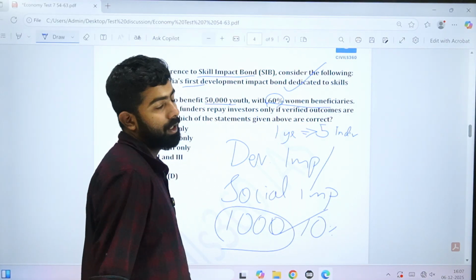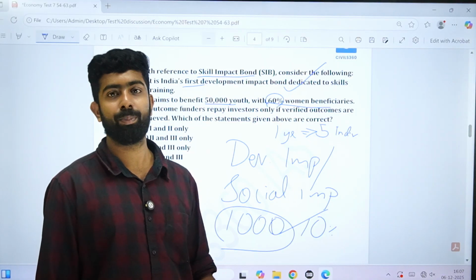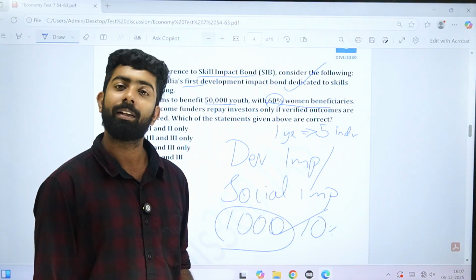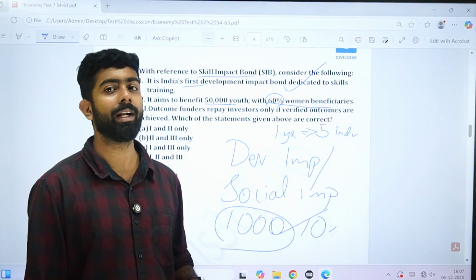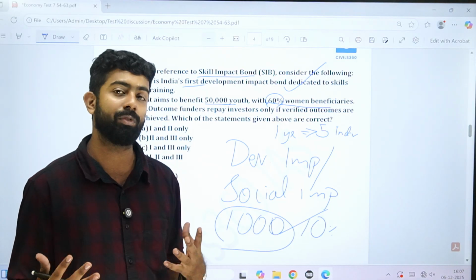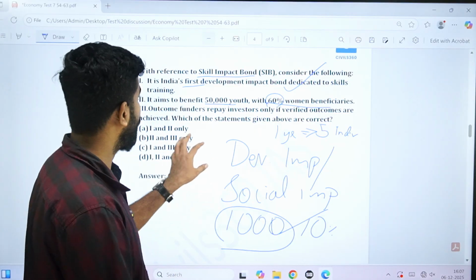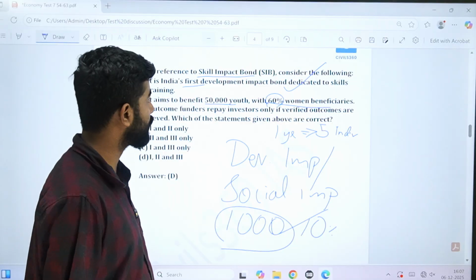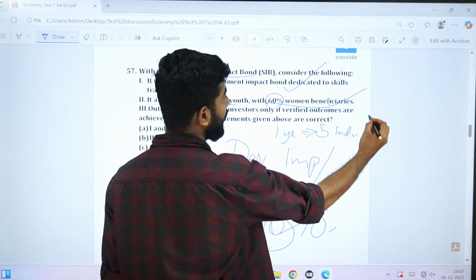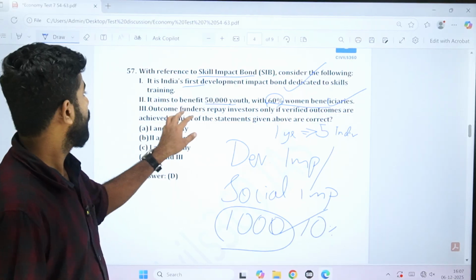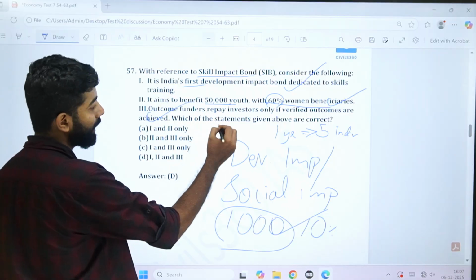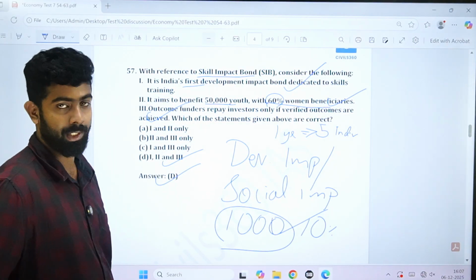Okay, 50,000 youth. Sometimes I've heard people say that in UPSC, whenever new numbers come, it can be wrong. There is no dogma like that. So whenever you read, think carefully, right? Only if it seems such an absurdity or a little weird, only then you eliminate it. Here it says 50,000 youth and 60% women. Actually, this is a correct statement. So don't get it wrong. Okay, third statement, outcome funders repay investors only if verified outcomes are achieved, which is what I explained, right? So 1, 2 and 3, option D, right?